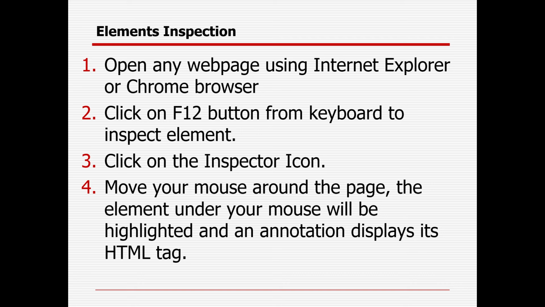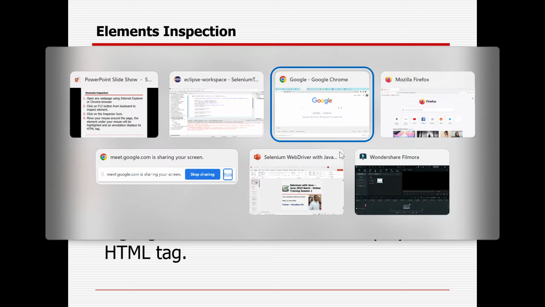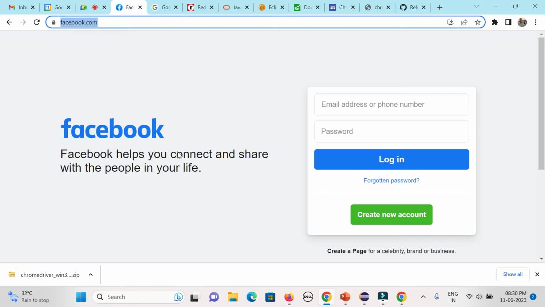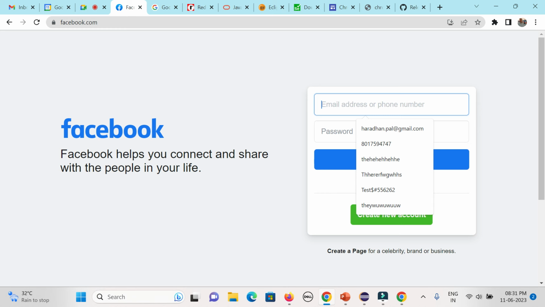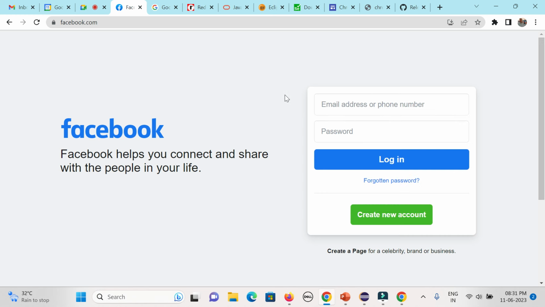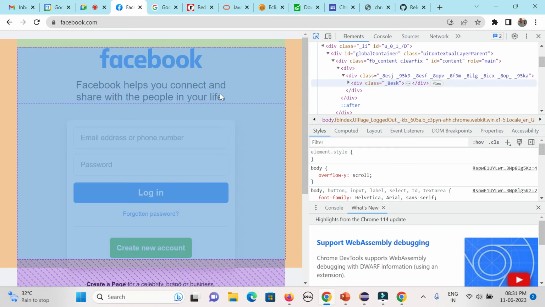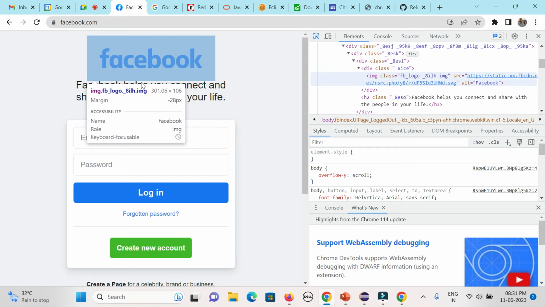So you need to first identify. So how can you inspect the element? Say I already opened a Facebook page here. I already opened it with driver.get, right? But I need to enter something in the email field, right? Then how can I do it? How can I identify the element? What are the properties of the element? So you need to press the F12 button from your keyboard. Okay, you could see your inspector is getting opened. There is the inspector element. You need to click here and you need to move the mouse over the element, right? Any element.